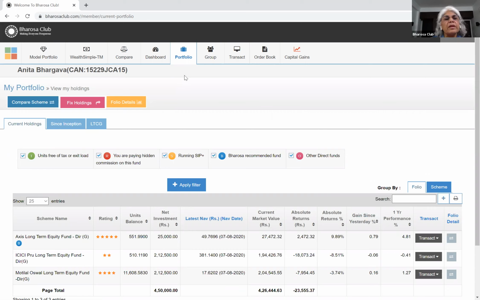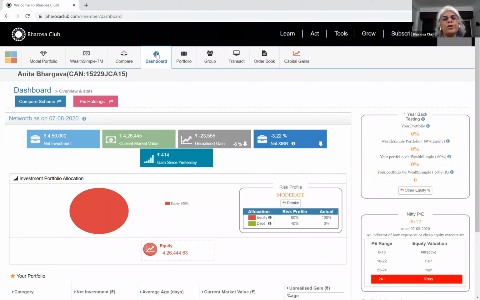Now, if you do upload your portfolio, there is one feature that I would like to point out to you. On the right side of the dashboard is a 1-year snapshot. It's a back testing, which we do. Mine is showing 0 because what we do here is we compare your equity and debt investments in mutual funds, and I only have tax saver.